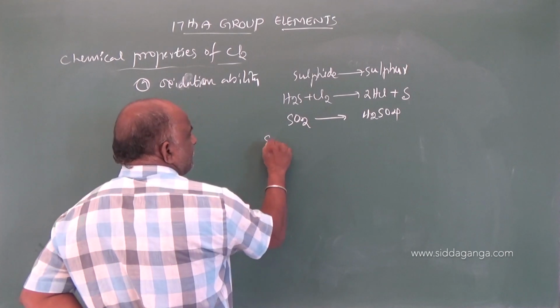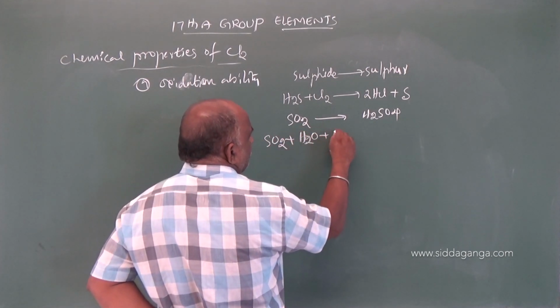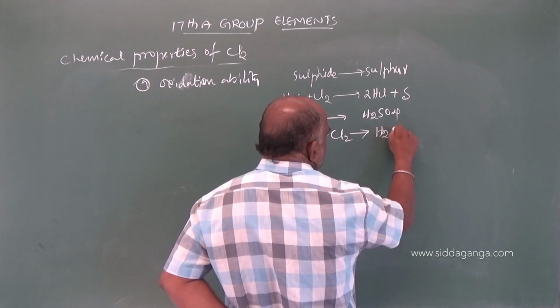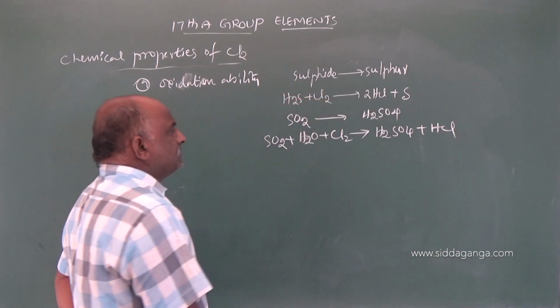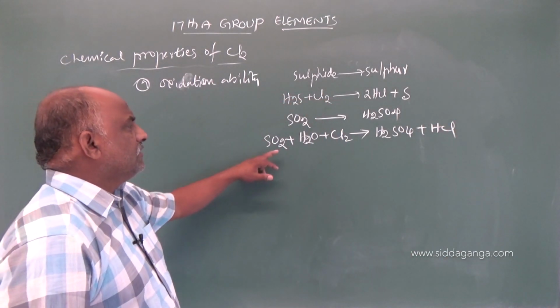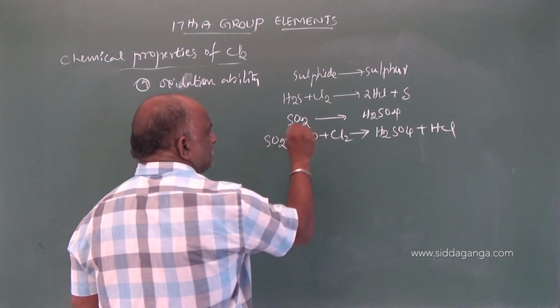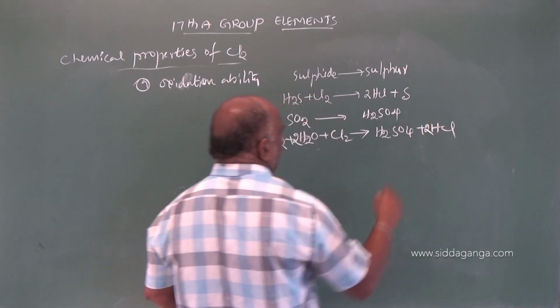See this reaction. SO2 plus H2O plus Cl2 gives rise to H2SO4 plus HCl. Balance this equation. Oxygens 2 plus 1, 3, hydrogens 2. 2 twos are 4, 2HCl.